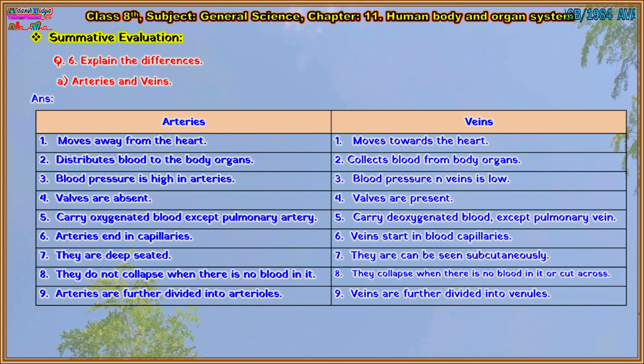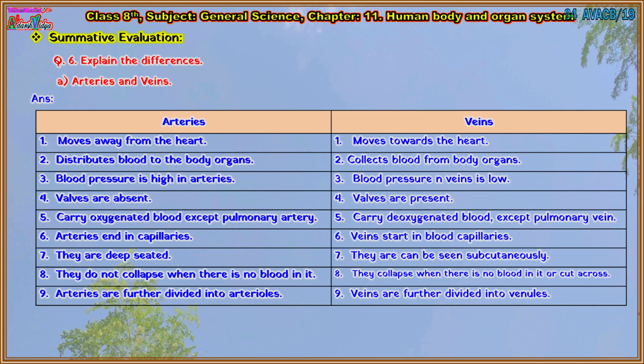Now, arteries, 3. Blood pressure is high in arteries. And veins, 3. Blood pressure in veins is low. Arteries, 4. Valves are absent. And veins, 4. Valves are present. Arteries, 5. Carry oxygenated blood except the pulmonary artery. And veins, 5. Carry deoxygenated blood except the pulmonary vein. Arteries, 6. Arteries end in capillaries. And veins, 6. Veins start in blood capillaries.